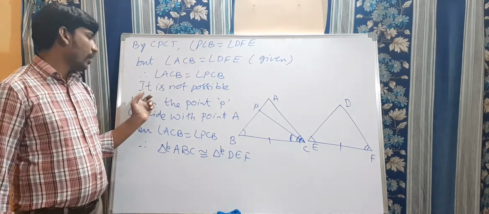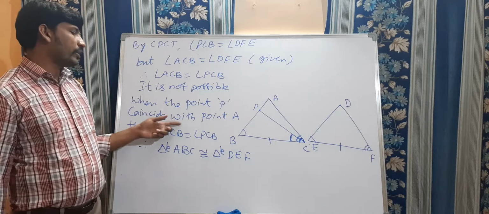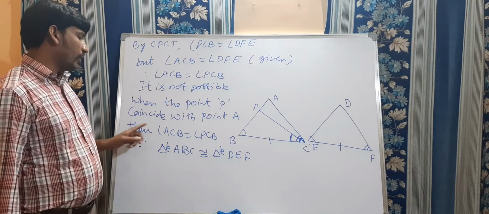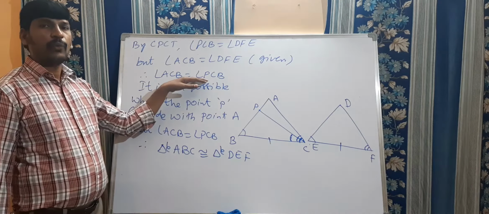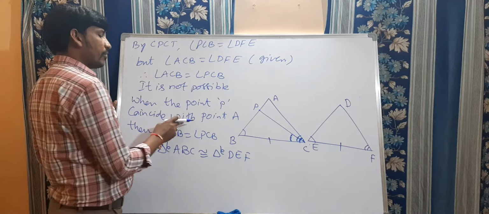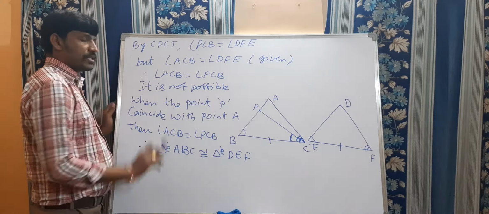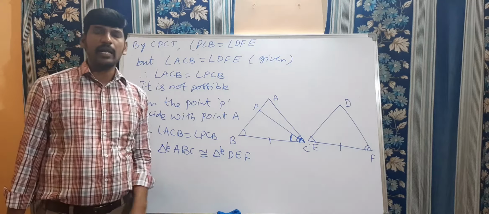Is it possible? It is not possible unless the point P coincides with point A. So then these two will be equal. Clear? It is not possible actually. When is it possible? When the point P coincides with point A, then angle ACB is equal to angle PCB. Therefore triangle ABC is congruent to triangle DEF.